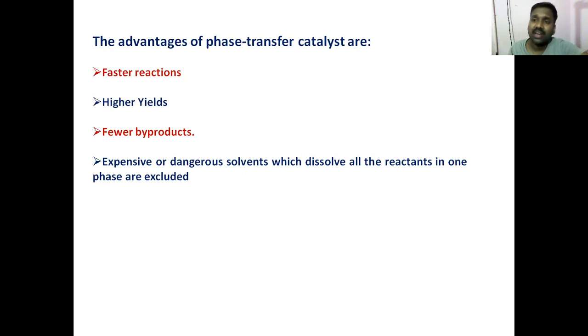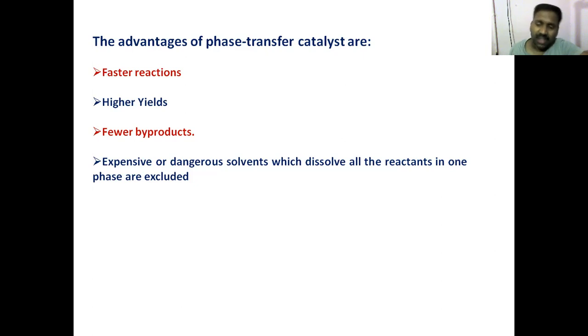Then what would you have done? You would have gone for a single phase system. And then you should have chosen a solvent. It could have been expensive because it should dissolve NaCN, polar, as well as non-polar octyl chloride. So the design, the conceptualization and synthesis of that solvent itself would be expensive. And sometimes these are dangerous also because there are several health hazards caused by organic solvents.